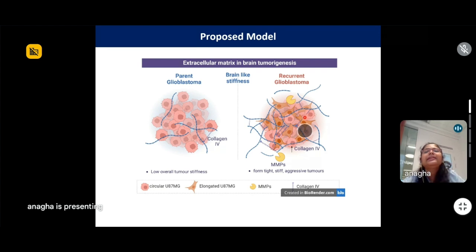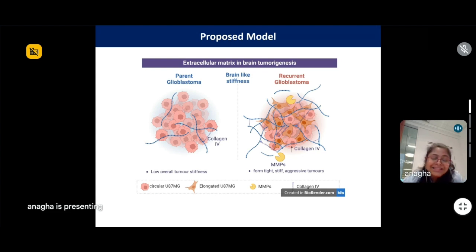Aggressive in the sense that they are more tumorigenic in nature, they are more invasive, they are more migratory, they are more proliferative in nature. And this aggressiveness was only captured when you grew them on the soft substrate, which is the physiological stiffness of a brain.